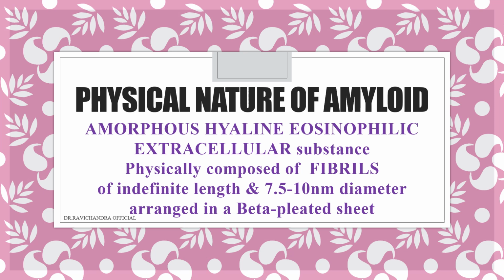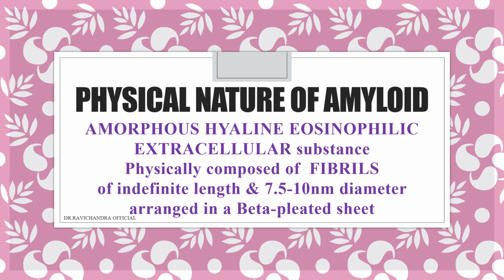Now coming to the physical nature of the amyloid. It is an amorphous, hyaline, eosinophilic, extracellular substance, physically composed of fibrils of indefinite length, and the diameter will be 7.5 to 10 nanometers, and they are arranged in beta pleated sheets.